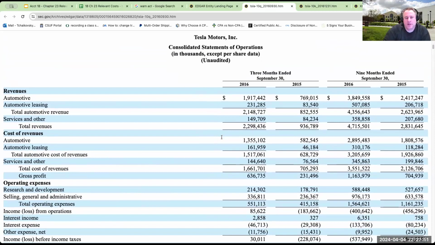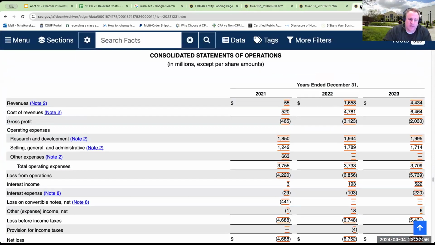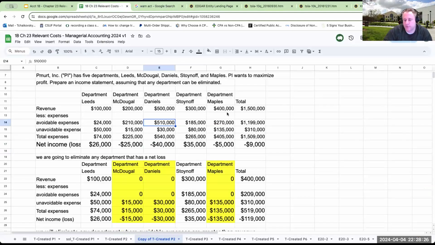So, not a good example, but I'm sure that if we were to look at the very early days of Tesla, similar to Rivian, we would see that there's a company that is intentionally going through, and sorry, Mr. Musk, I didn't mean to make that error. But you may have situations where you're intentionally losing money. Now, this may be to get into the marketplace. We may have known that we were going to be losing money initially, and that may be okay as long as we have enough cash to do it.